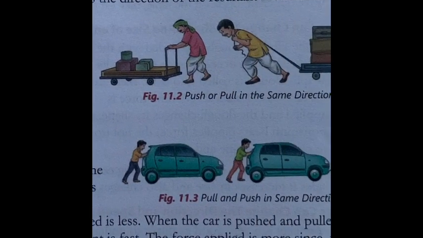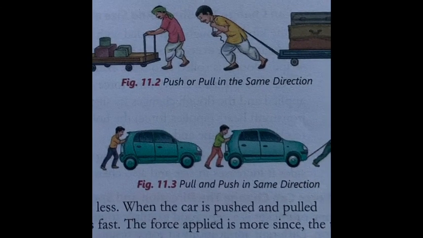Next is pushing and pulling in the same direction. Now pushing and pulling are happening in the same direction. We are provided with two cases again. In the first, a man is pushing a car from behind, from the back of the car. The car will move in the direction in which he applies the force, but it will move at a slower speed because only one man is applying force. His strength will be lesser in comparison to the second case.